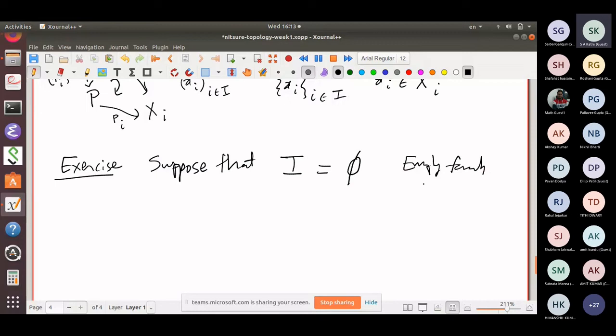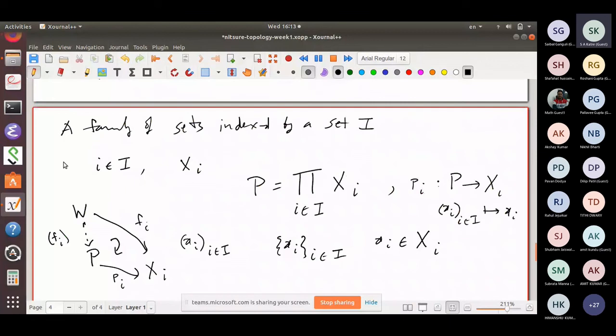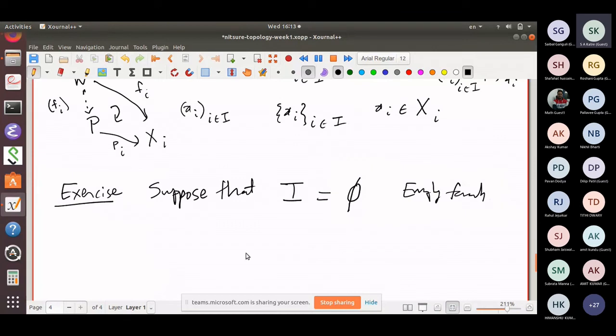I don't have to give the extra data xi, because remember, for each i in I, I have to give you an xi, but I has no small i in it, so I have no further job left. So I have given you the empty family. So my question is, describe the product.